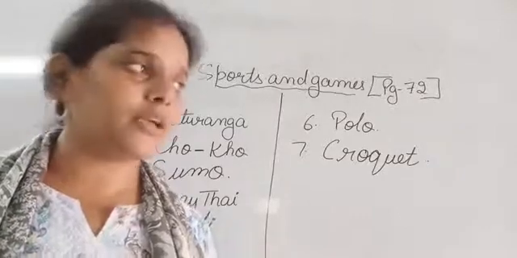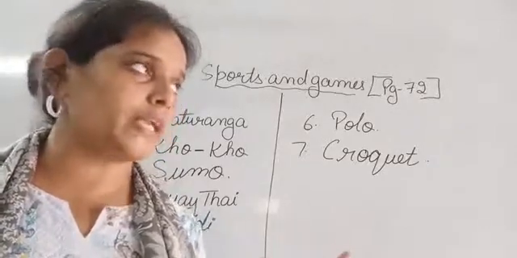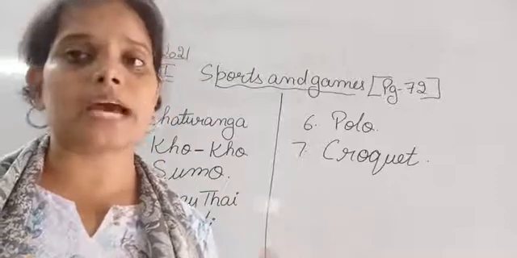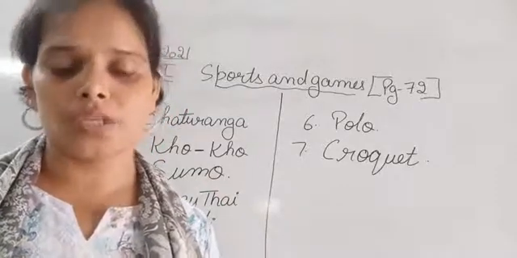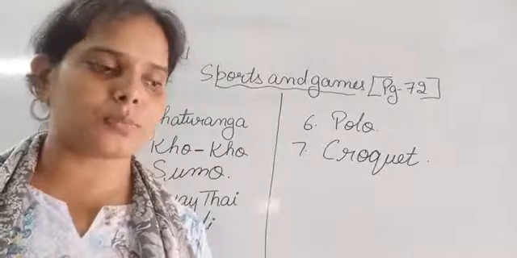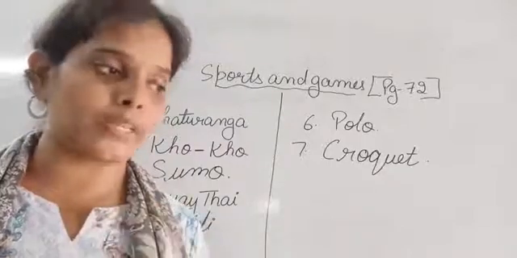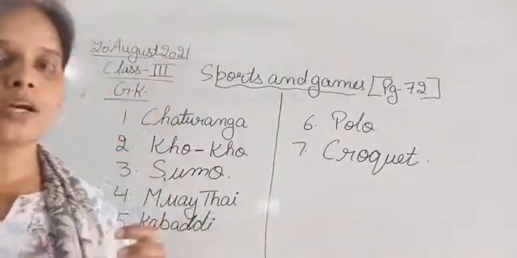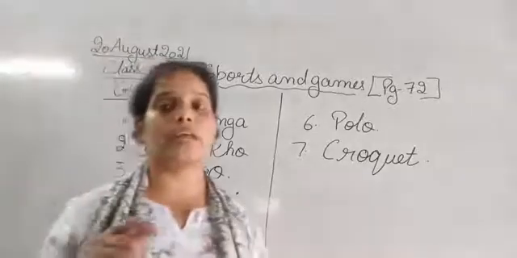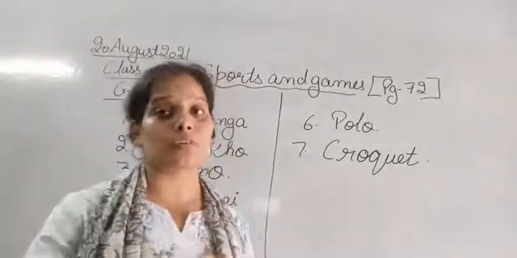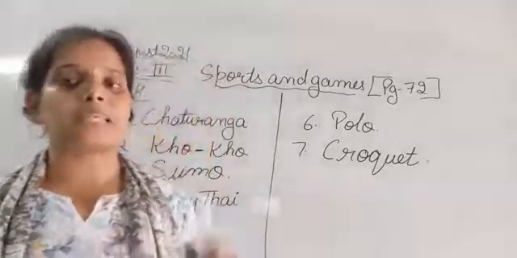Okay, so how is it played? In this croquet game, there are certain rings placed or fixed onto the ground. The player who is playing croquet has to hit the ball with the wooden hammer. And when they hit the ball with the wooden hammer, that ball has to pass through the rings. This is how the game is played.